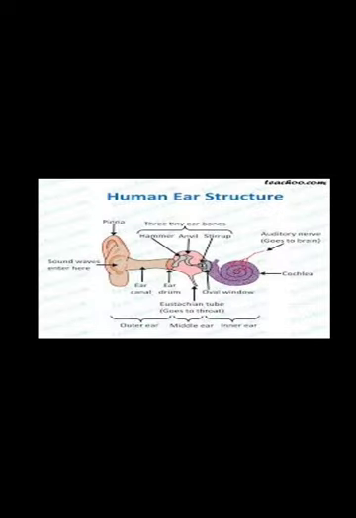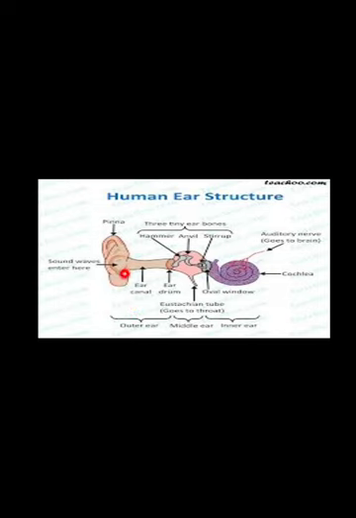So this is the ear pinna. As you can see, this is a funnel shaped structure which helps in collecting all the sound waves coming through the vibrations present in the medium, mainly air. Those vibrations are collected by this pinna and allowed to pass through the ear canal. This is the ear canal. The innermost part of the ear canal is the eardrum or the tympanic membrane. So these three parts, ear pinna, ear canal, and the tympanic membrane, together form our outer ear.